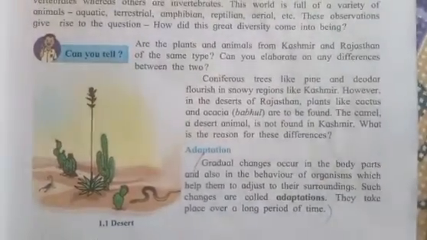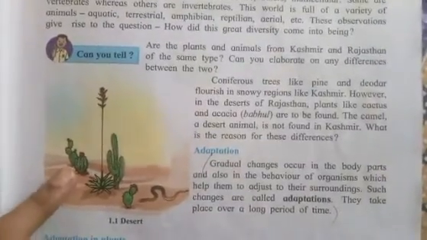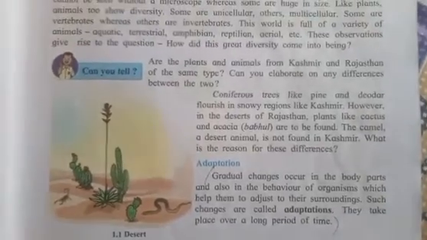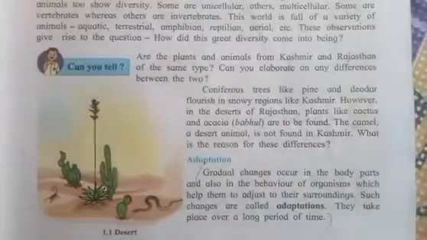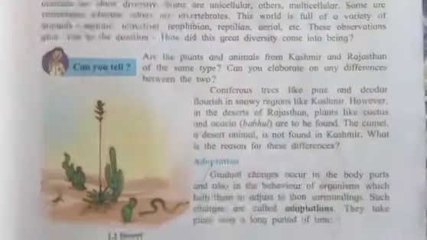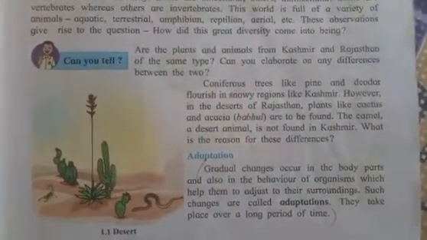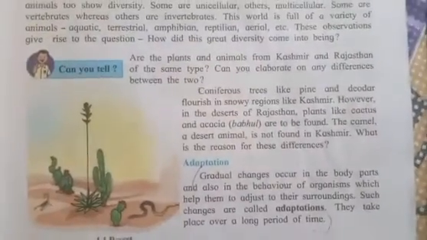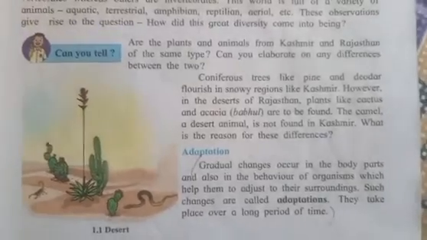Now if we talk about cactus, you can see here cactus plants. These cactus plants are mostly found in desert areas. Why? Because they can also live in scarcity of water. Scarcity means where the availability of water is less. So the plants which can live without water for many days are mostly found in desert areas. Cactus does not require a large amount of water.